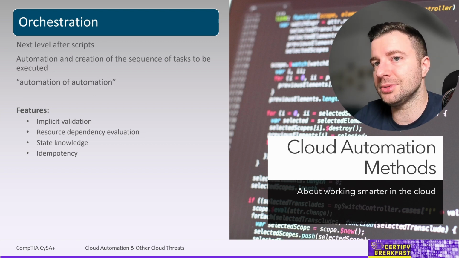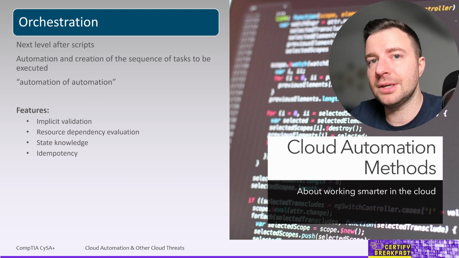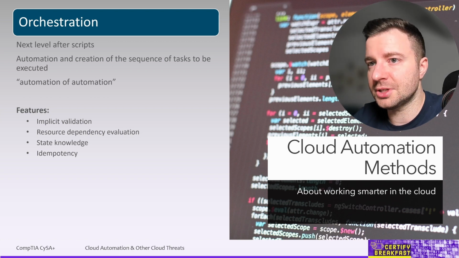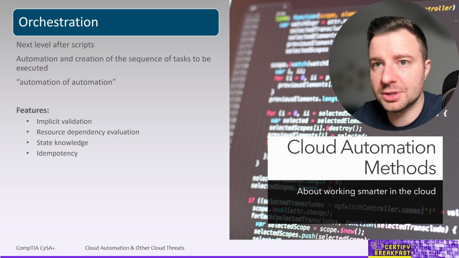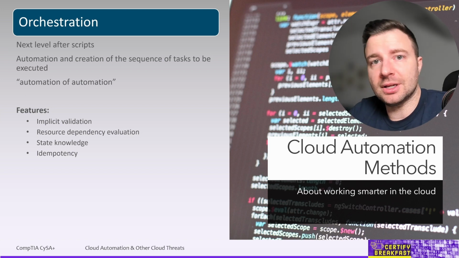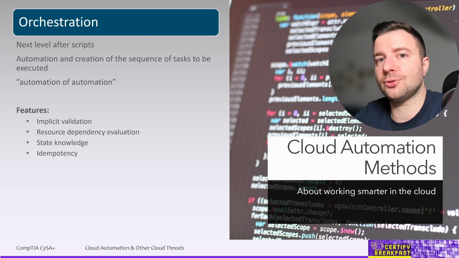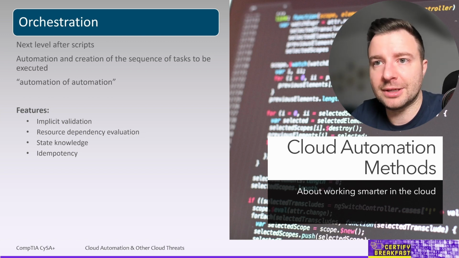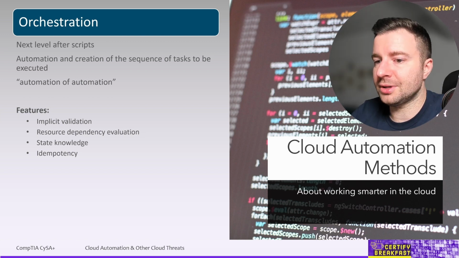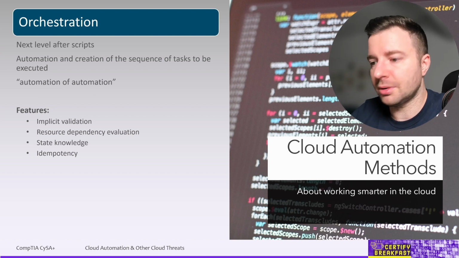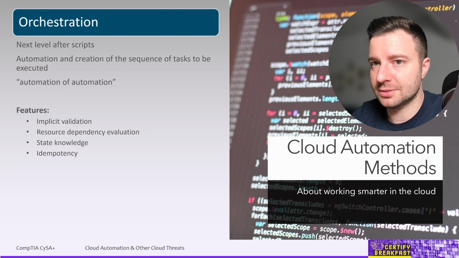Also, orchestration tools can take resource dependencies into account so that resources are deployed in the actual order allowed, not just by the cloud environment, but the order that makes sense for us and for our infrastructure, perhaps for our applications, and make sure that everything is started according to the requirements of the business process behind it.